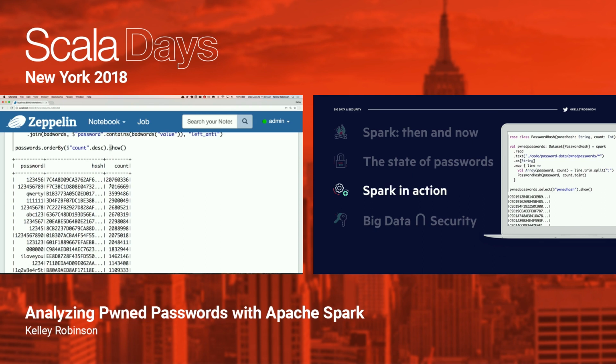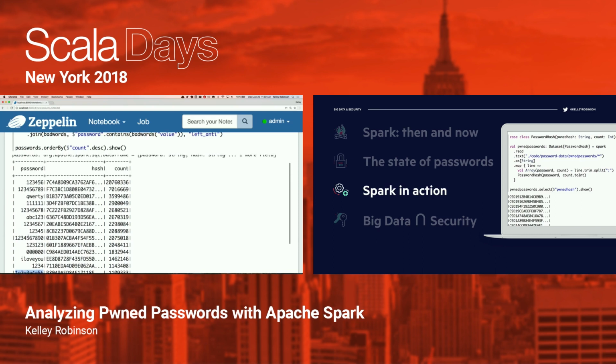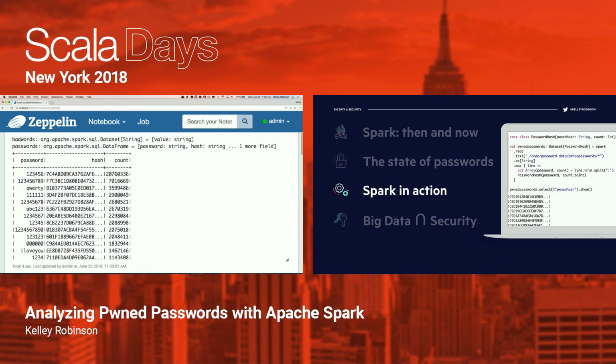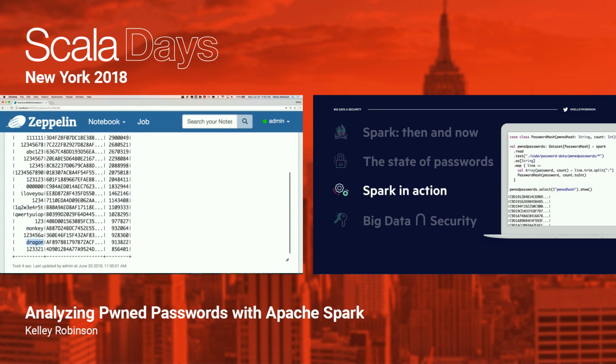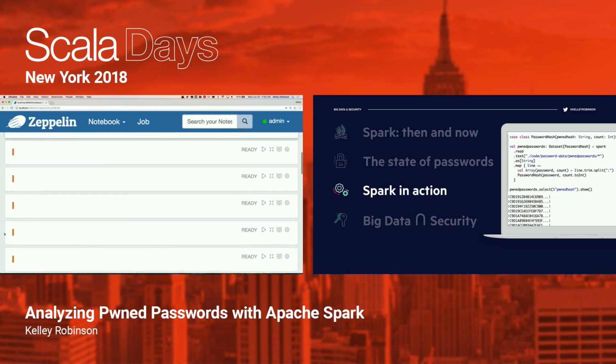You can see the most popular passwords, things like 1, 2, 3, 4, 5, 6, the word QWERTY, and I love you is up there. That's nice, but don't use it as your password. As you can see, down here people start to think that they're getting clever. They're like, oh, maybe if I mix in the letters with the numbers, nobody will know. But you're not actually as clever as you think you are, so just keep that in mind. So we can see the most popular passwords. Oh, dragon, I like that. I wonder if Game of Thrones had anything to do with that.